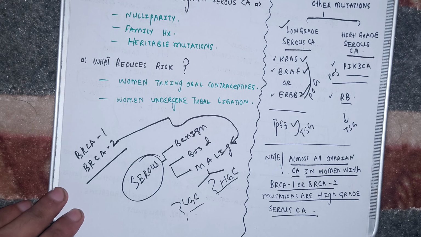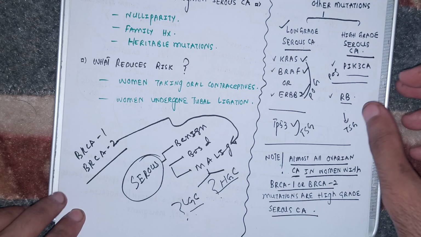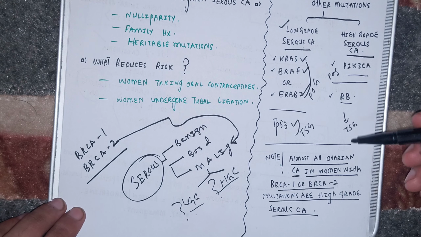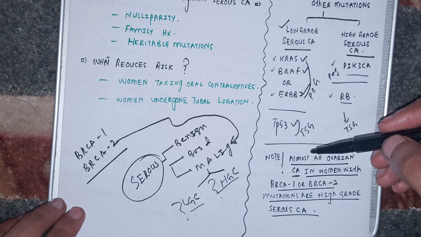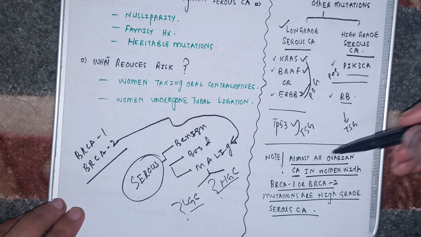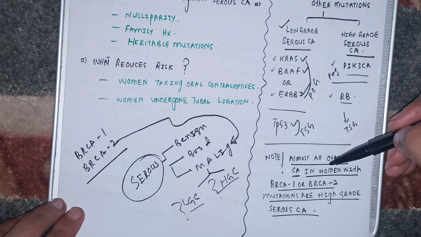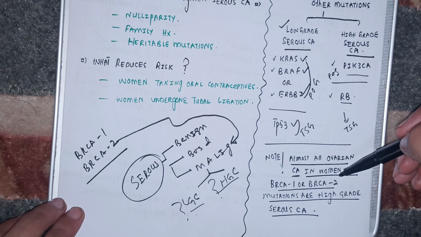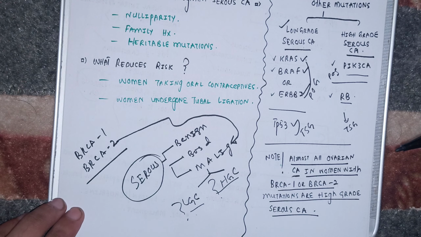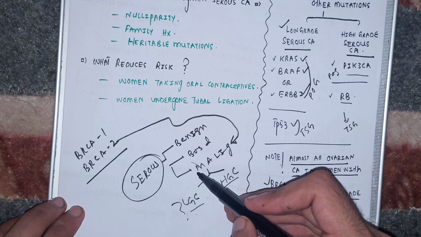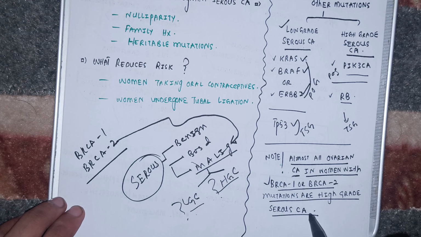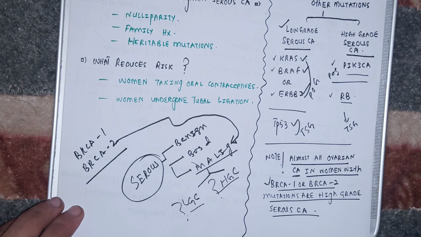It will be high grade serous carcinoma. Beta, everything in this lecture is from your textbook Robbins, so don't miss it out. Almost all the ovarian carcinoma in women with BRCA1 and BRCA2 mutations are high grade serous carcinoma. If BRCA1 BRCA2 mutations are there, the carcinoma that develops, the malignant condition that develops, will be high grade serous carcinoma.